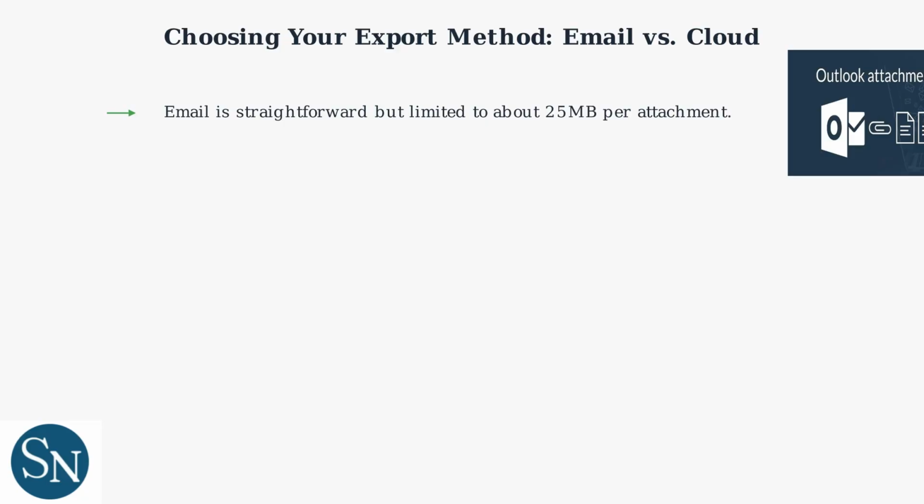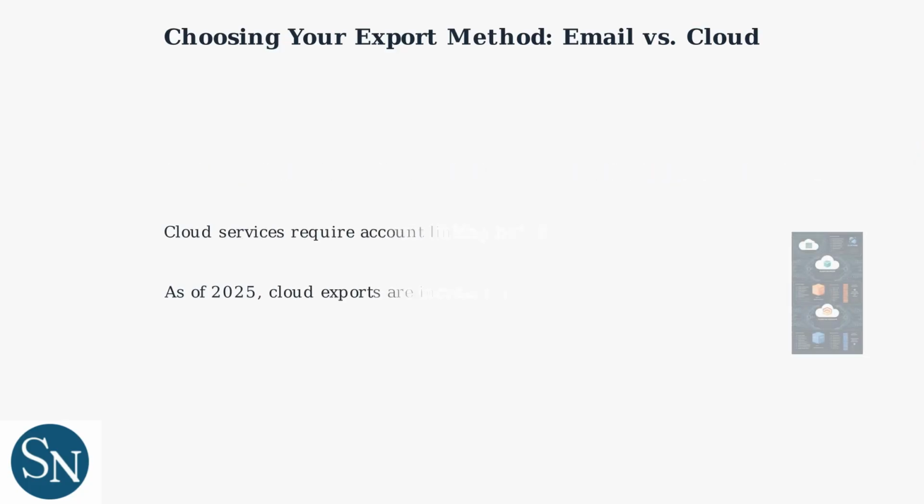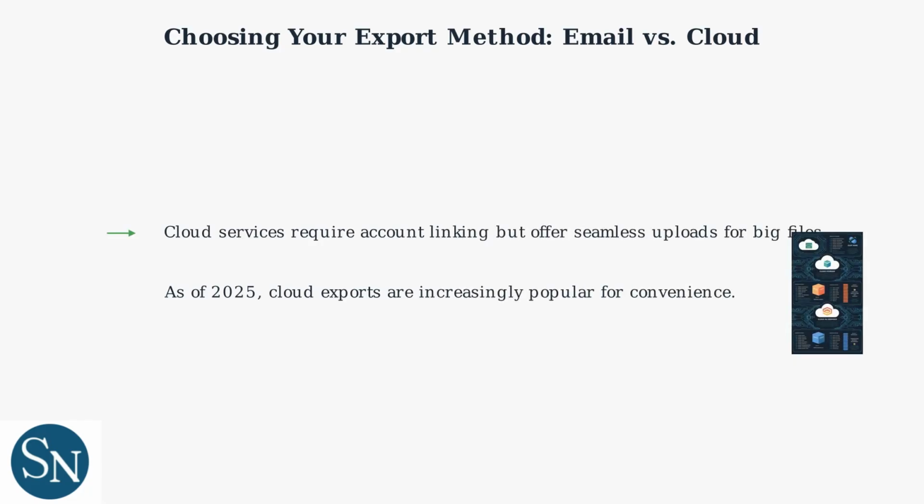When exporting WhatsApp chats, you can choose between email or cloud services. Email is straightforward, but most clients limit attachments to around 25 megabytes, making it unsuitable for large chats with media. For bigger exports, cloud services like Google Drive or iCloud Drive are recommended. They require linking your account, but handle large files seamlessly. These services make uploading easy, especially for chats with lots of photos or videos. As of 2025, cloud-centric exports have become very popular for their convenience.